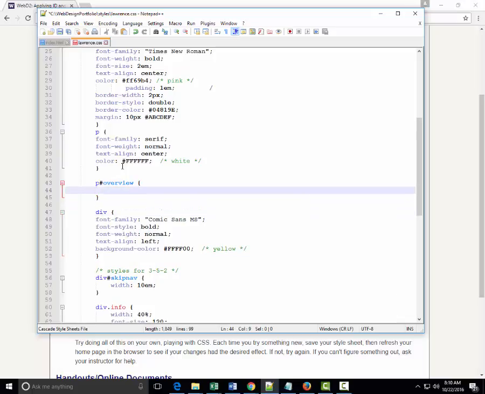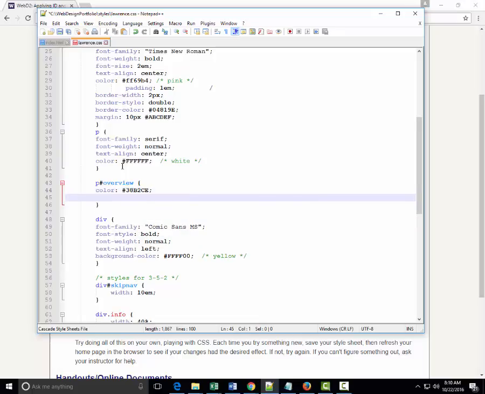And now we want to make it so that it stands out in a variety of ways. Some of the ways we can do it, and this may be up to you what you want to do here. We're going to say color, and I'm just going to pick a color that I like here. It's going to be 38B2CE. Now you can pick whatever color you want here.